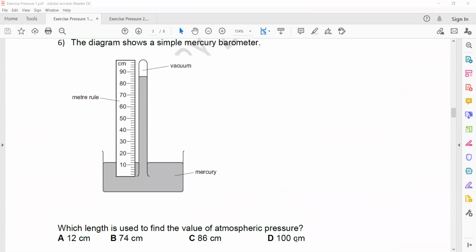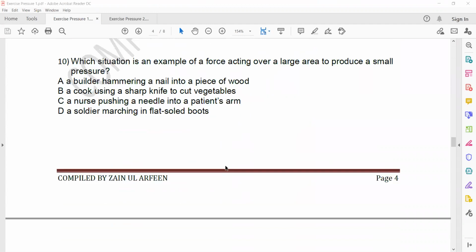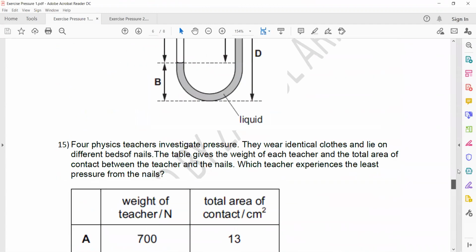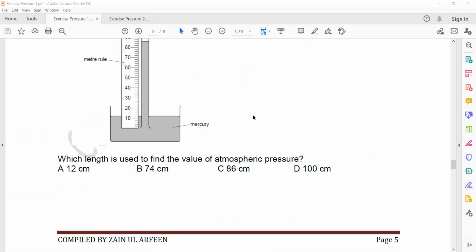Okay. Then from question 11 to question 15. Okay, question 15.